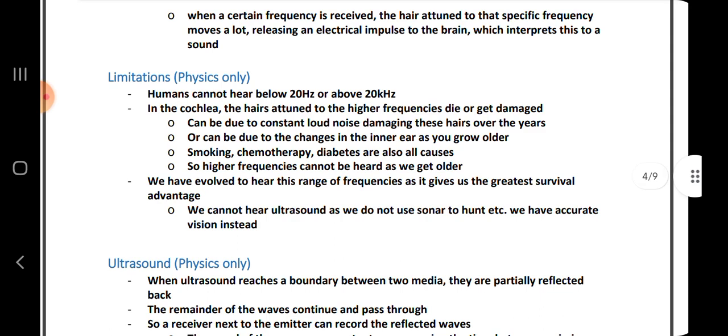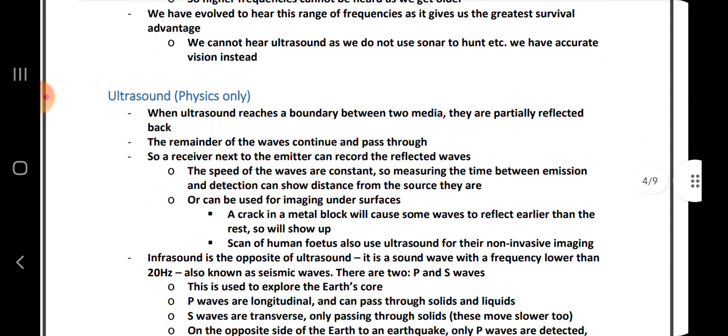The limitations: humans cannot hear below 20 Hz or above 20 kHz. In the cochlea, the hairs attuned to the higher frequencies die or get damaged. We have evolved to hear this range of frequencies as it gives us the greatest survival advantage.